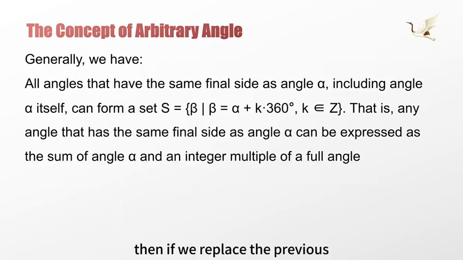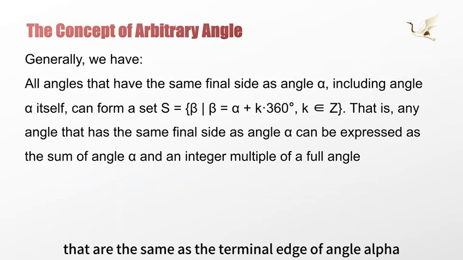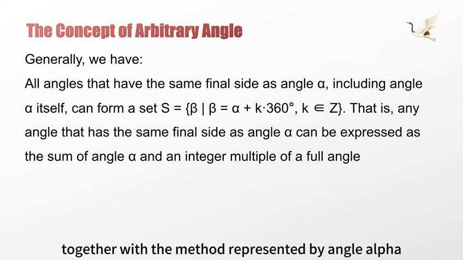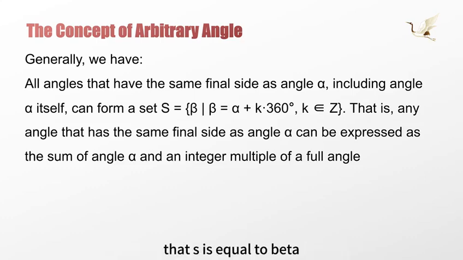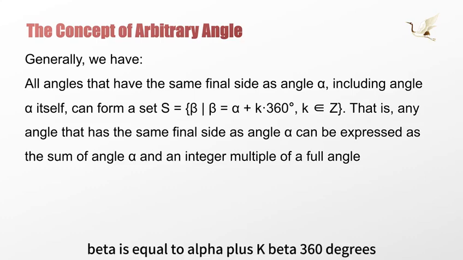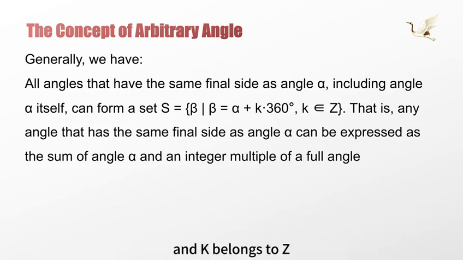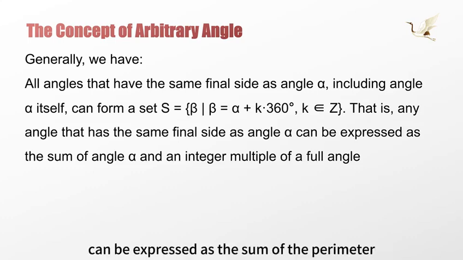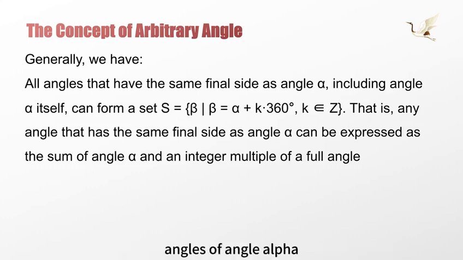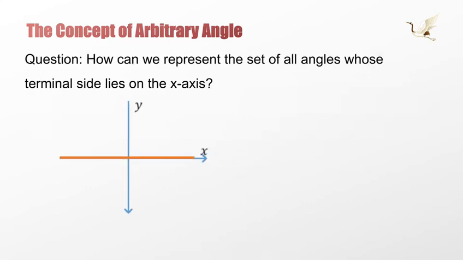Then, if we replace the previous 180 degrees with an arbitrary angle alpha, we can get all the angles that have the same terminal edge as angle alpha, together with angle alpha itself. That is, it can be represented by the following set: S = {beta | beta = alpha + k·360 degrees, k belongs to Z}. Any angle that has the same terminal edge as angle alpha can be expressed as the sum of angle alpha and an integer multiple of the full angle.